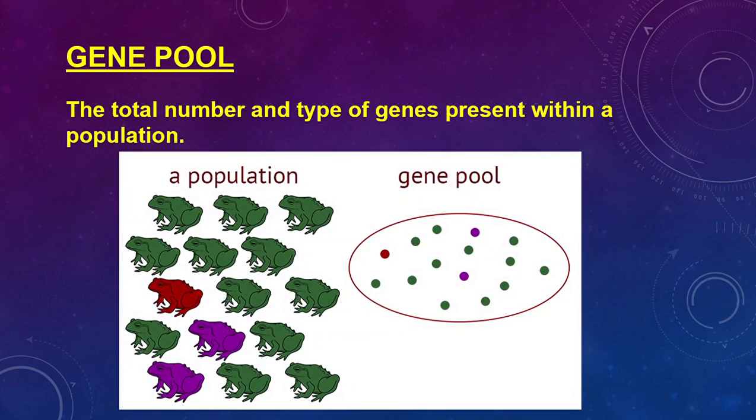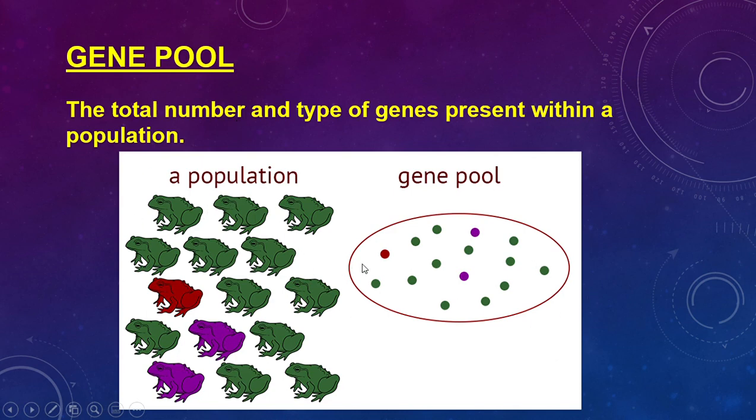So as a very quick example, let's say that this is a population of frogs. These are all the frogs that can potentially interact with each other. They're in one particular space. There's no way that they're going to come into contact with any other frogs. Do we notice that we have green frogs, purple frogs, and red frogs? So the pool of colors, the pool of alleles that I can potentially have for these frogs will only be green, purple, and red. There is no chance of any other color occurring besides from a random mutation occurring, but that is the potential that we have. We can't assume with mutations what will happen from there.